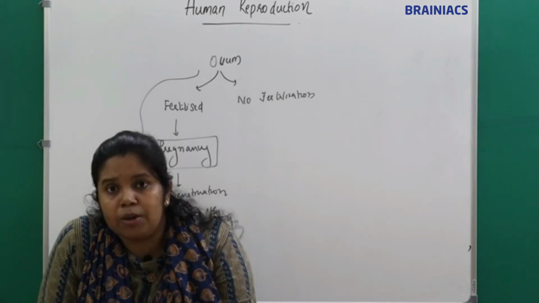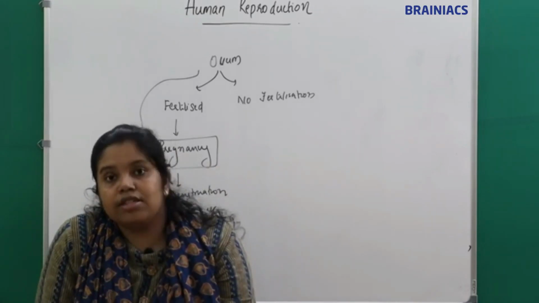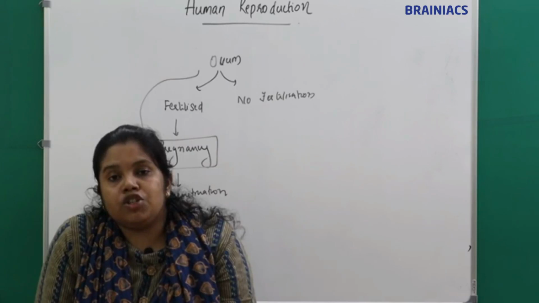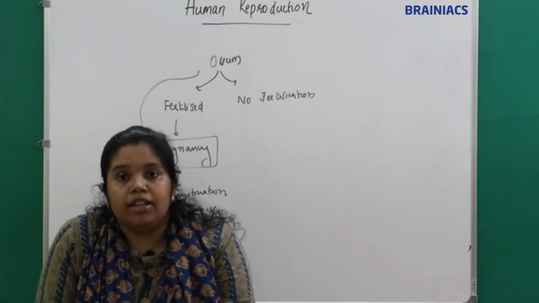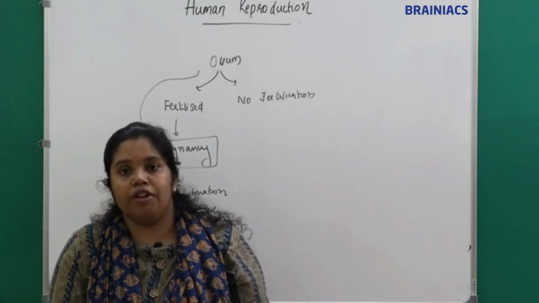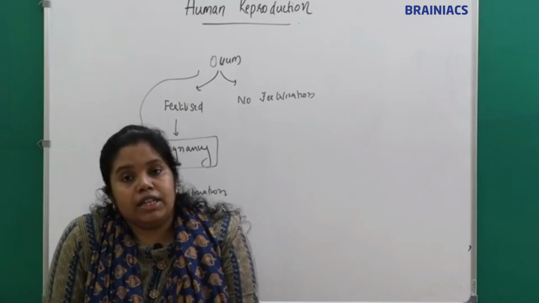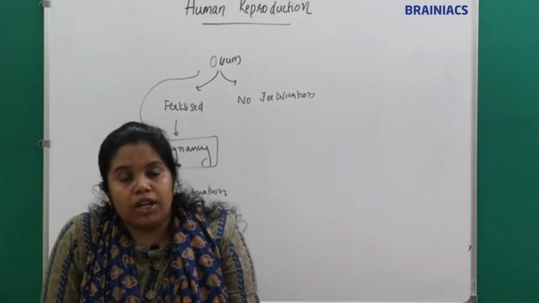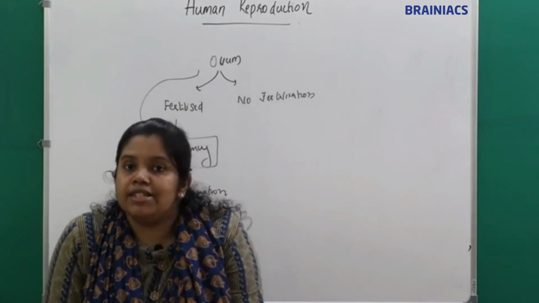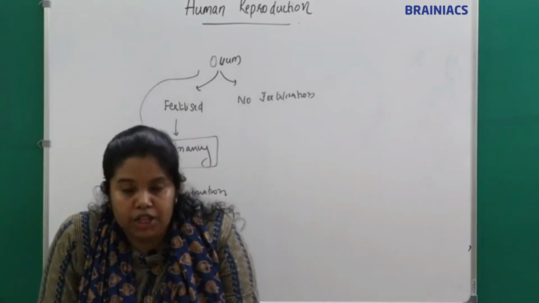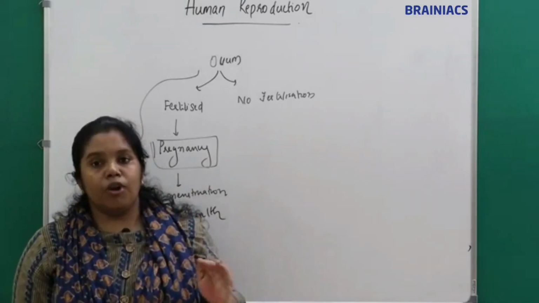We have seen the feedback inhibition when there is sufficient oogenesis, the hypothalamus and anterior pituitary are inhibited, right? Thus the hormone level will decrease after ovulation, right? Similarly, the granulosa cells will secrete what? It will secrete a hormone called inhibin, which will in turn inhibit the FSH secretion, that is feedback inhibition, right? Then we have seen the various hormonal changes, right?